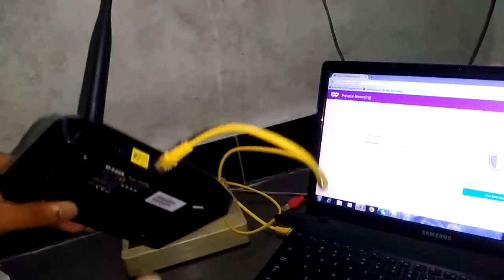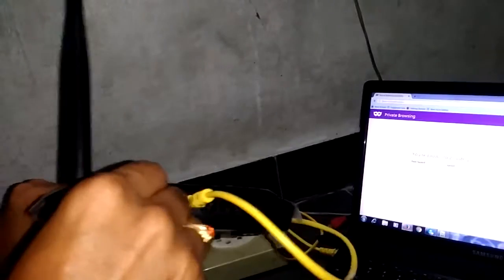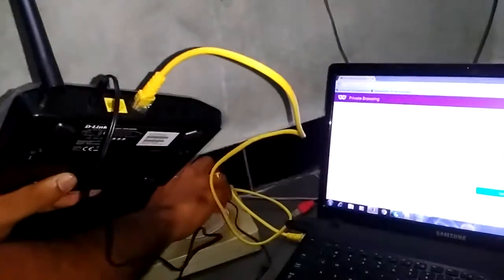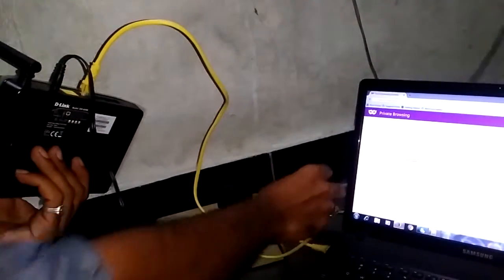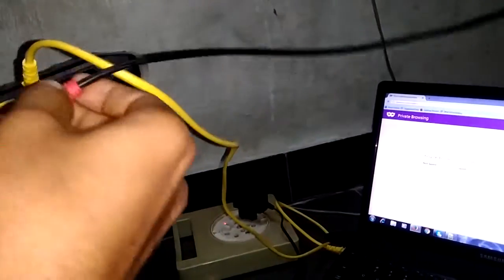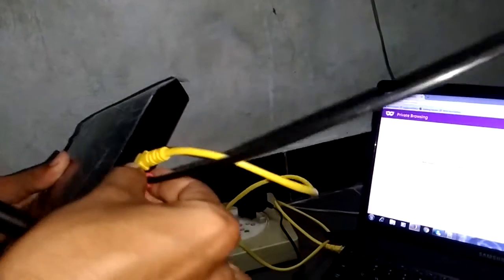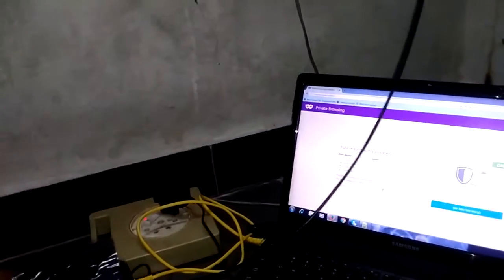Now I'm going to connect my power cable. After that, I simply connected my internet provider cable to my D-Link router. Now all the connections are done.